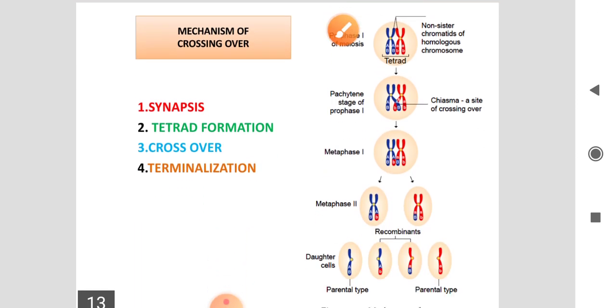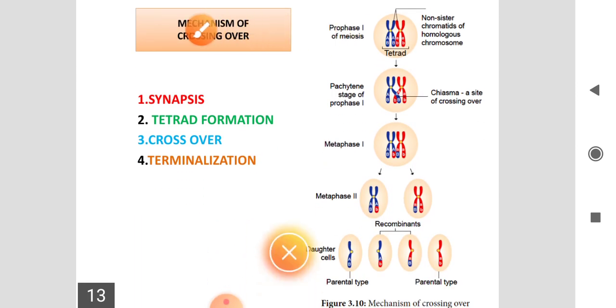Next we see the mechanism of crossing over. There are four mechanisms: synapsis, tetrad formation, crossover, and terminalization. These are the four mechanisms of crossing over. You see the diagram: first, two non-sister chromatids during prophase 1 of meiosis cell division, of homologous chromosomes.